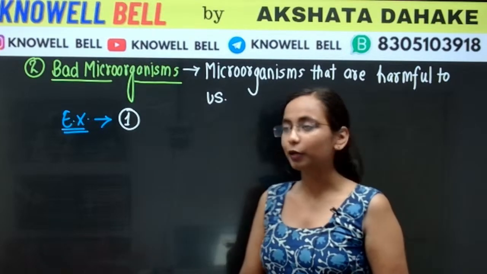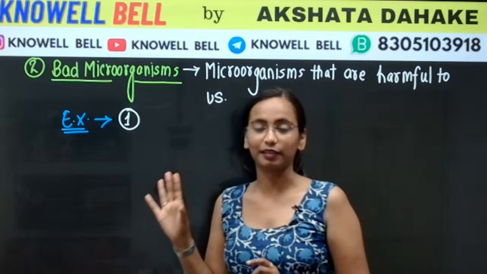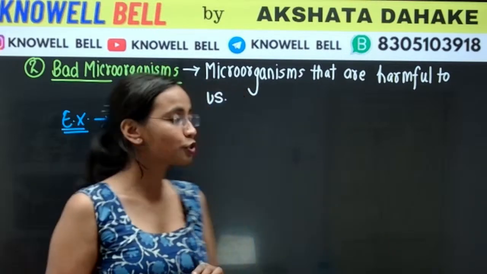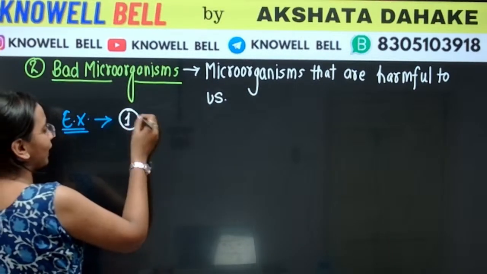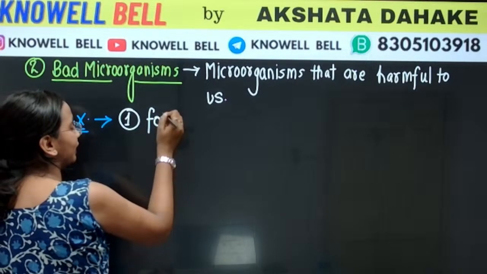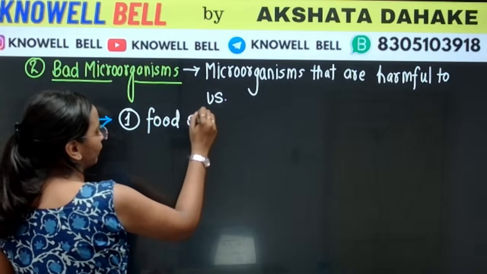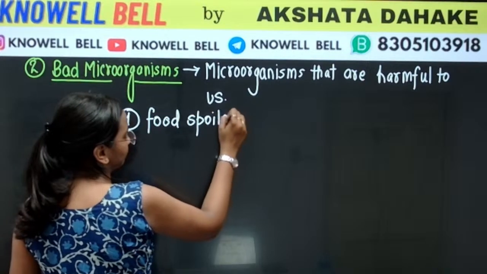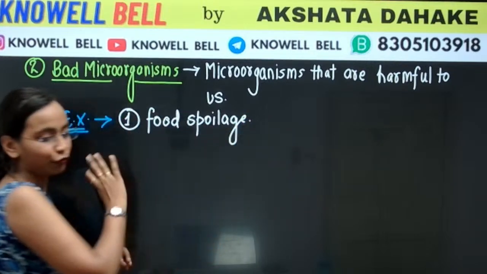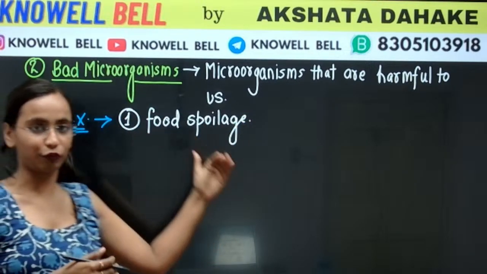Why we are doing that? Because there are some bad microorganisms. What can they do? They can spoil the food. Okay, so bad microorganisms का first example होगा that food spoilage. They are involved in the spoilage of food. And how can we preserve the food from it all and everything? That is a different chapter.